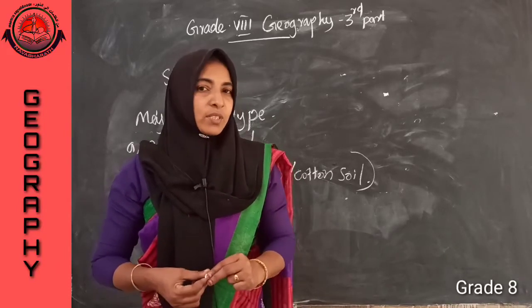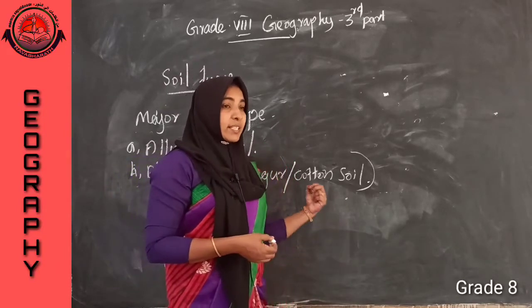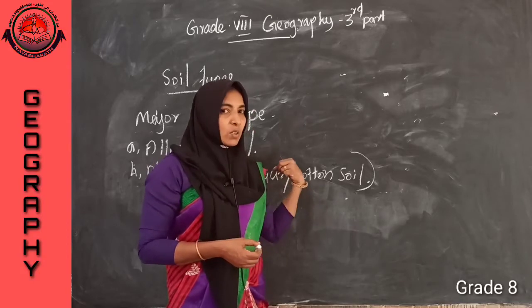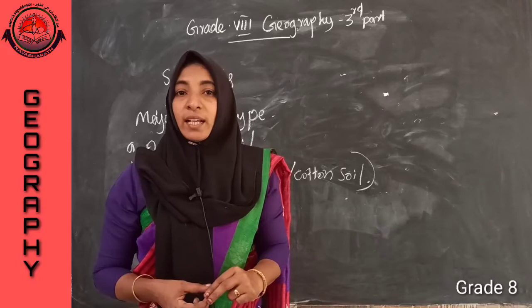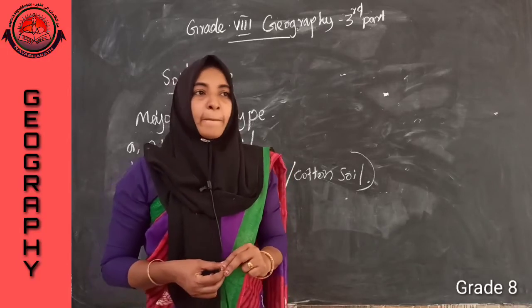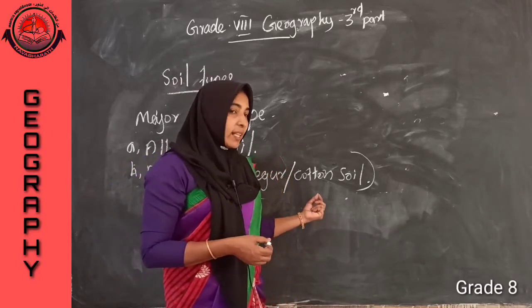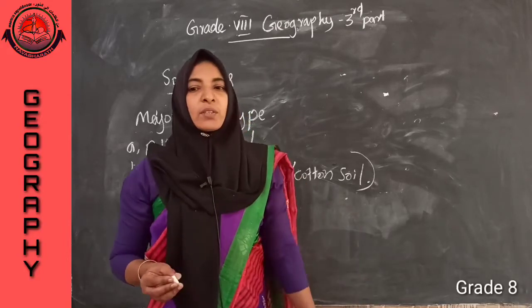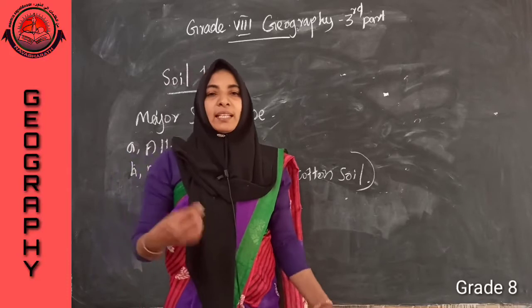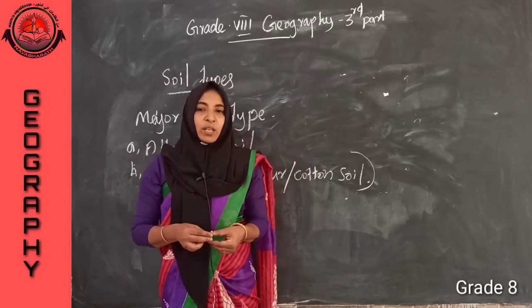Locally it is known as regur soil. It is suitable for the cultivation of cotton. That is why black soil is also known as cotton soil. But which are the other peculiarities of black soil?